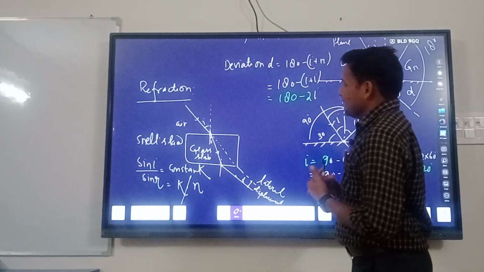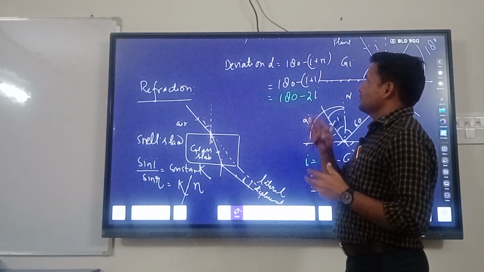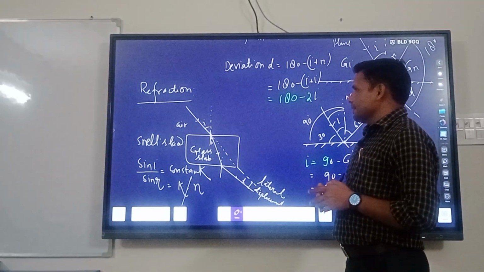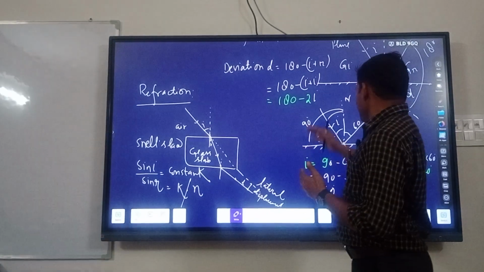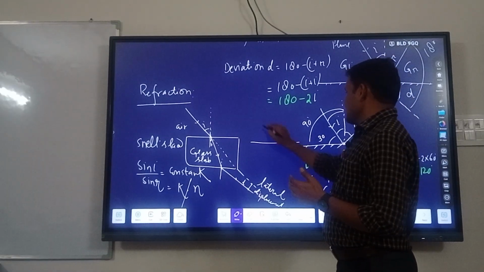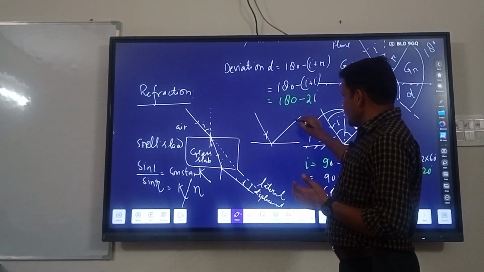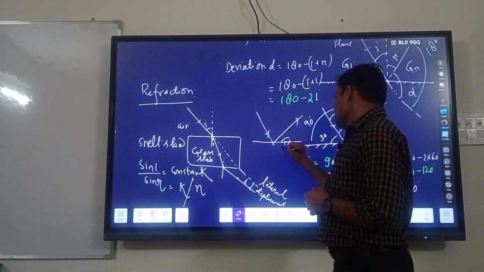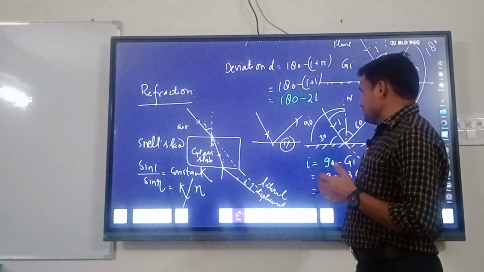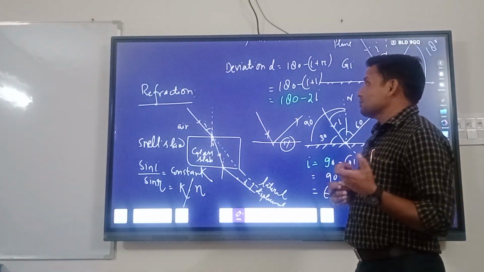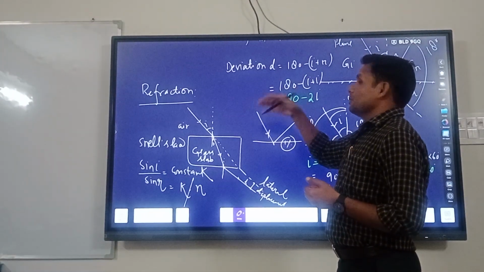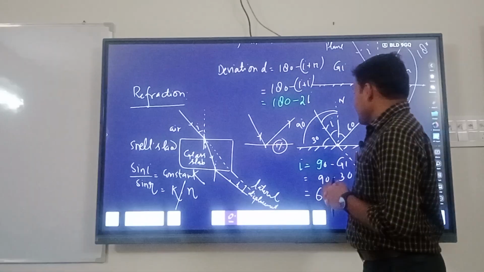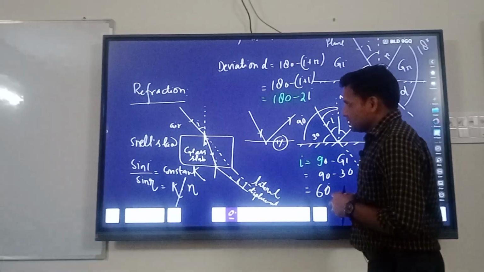I think we have given a basic idea of reflection and refraction as well. Now absorption. Sometimes what happens? Some light is absorbed. Suppose this reflection is happening, and the light is not totally 100% reflected. Some portion is absorbed, like 1%, 2%. So this is called absorption. Only a very little amount happens, because more light is reflected and very little light is absorbed. That's why we study absorption less.